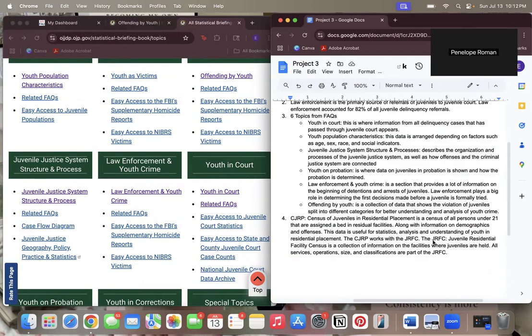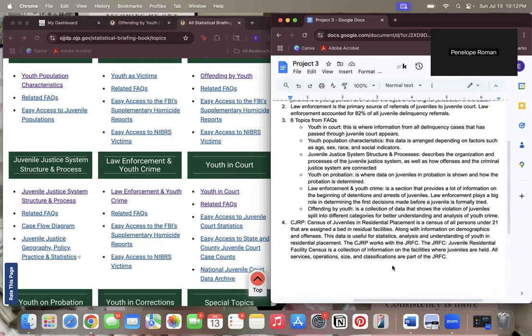The JRFC is the Juvenile Residential Facility Census, which is a collection of information on the facilities where juveniles are held. So that would be all services, operations, the size and classifications, which are all part of the JRFC.